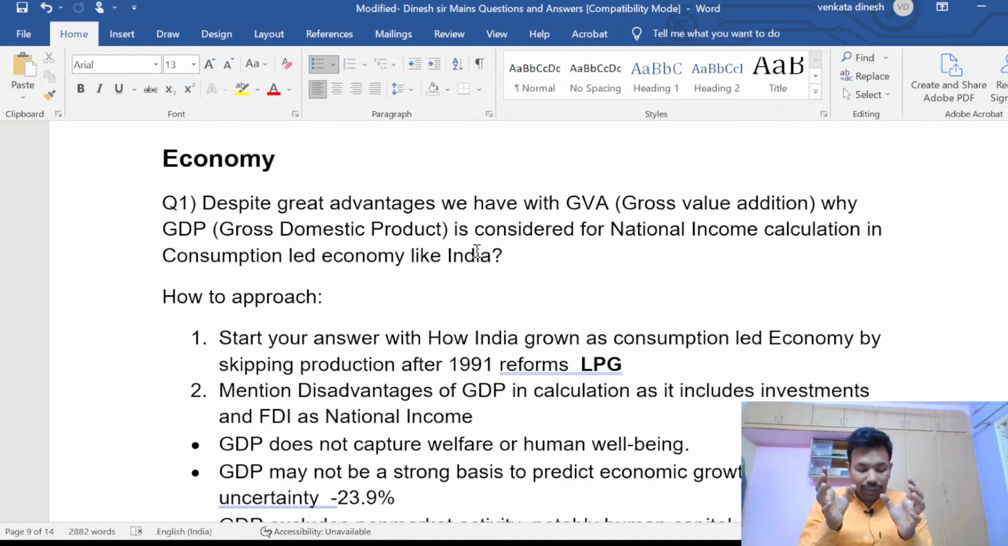to, it's not about blaming GDP here. You have to compare and contrast. He's not saying compare and contrast, but you have to do it, because GVA should be followed, but GDP is being followed. So you have to compare and contrast. But I'm telling you a simple logic.